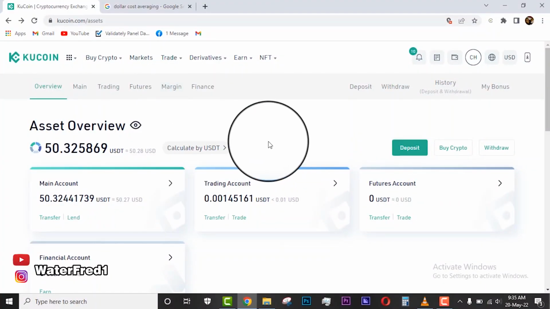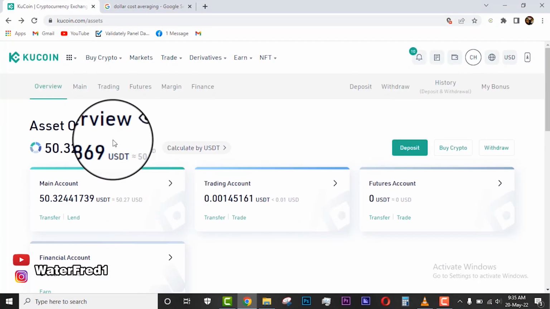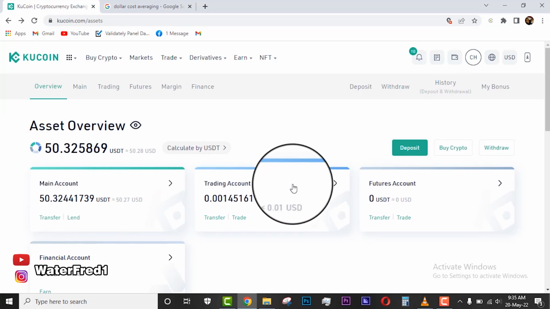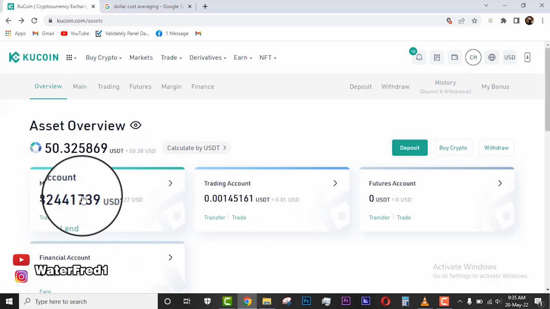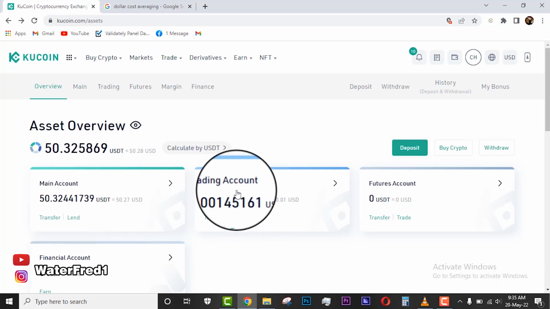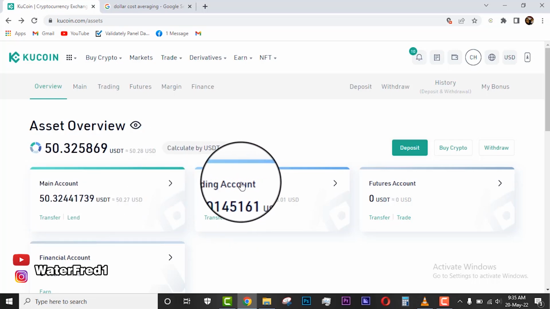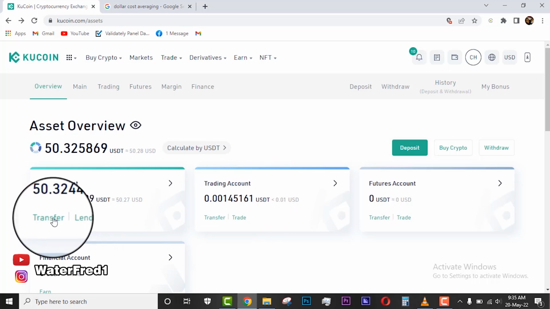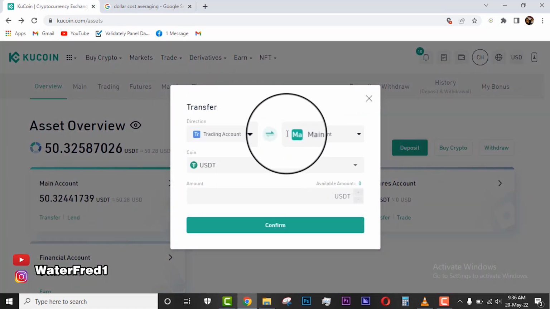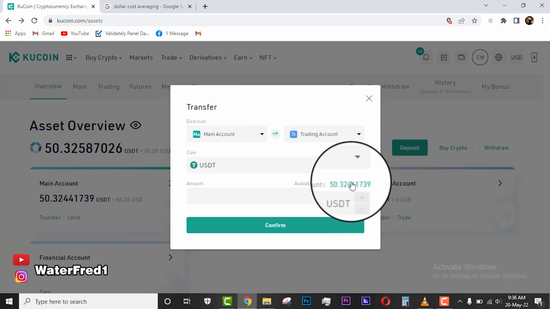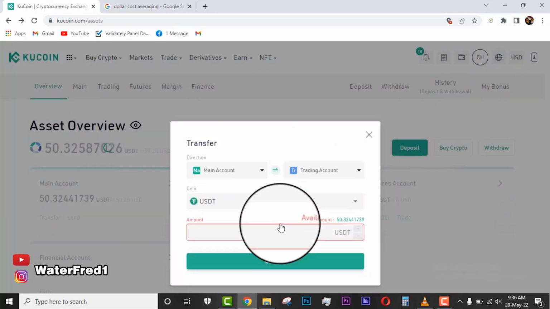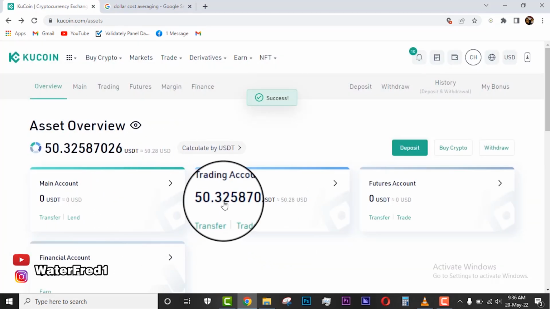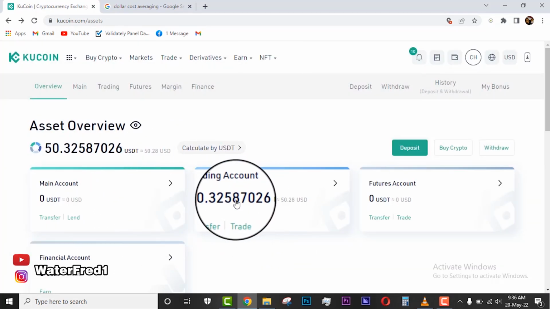So for you to set up a bot, the first thing you have to do is to move your assets from your main account to your trading account. Yes, if it's in your main account, you can't invest with it, you can't get the bot with it, so you have to transfer it at 0 fees to your trading account. So it's just as simple as clicking on transfer, and then you select the direction of the transfer from main account to your trading account. You select the amount of USDT by clicking here, and then you click on confirm. Then you will see that your money is now inside your trading account.